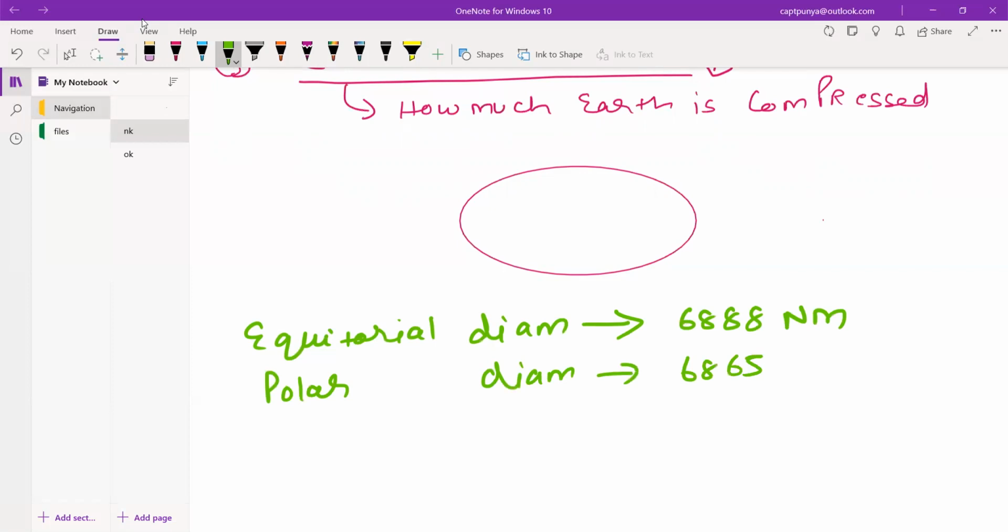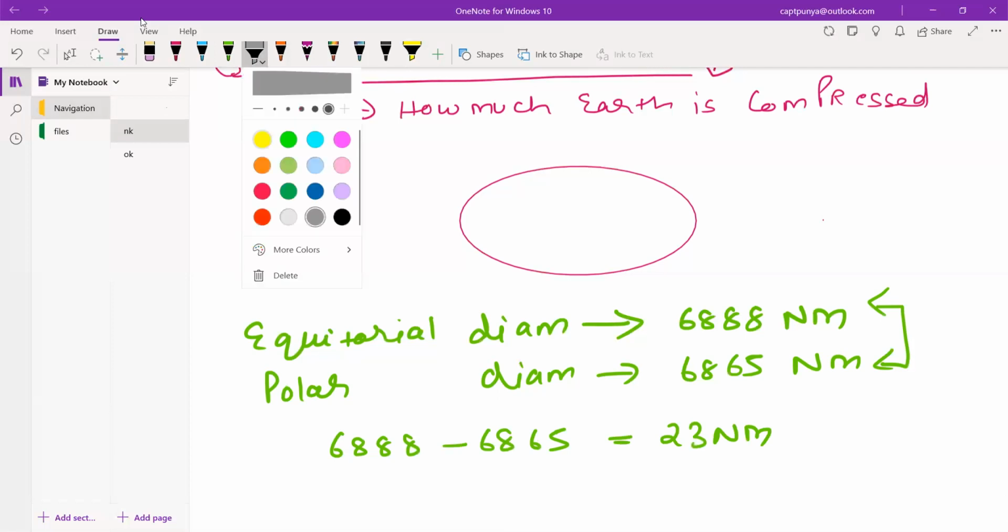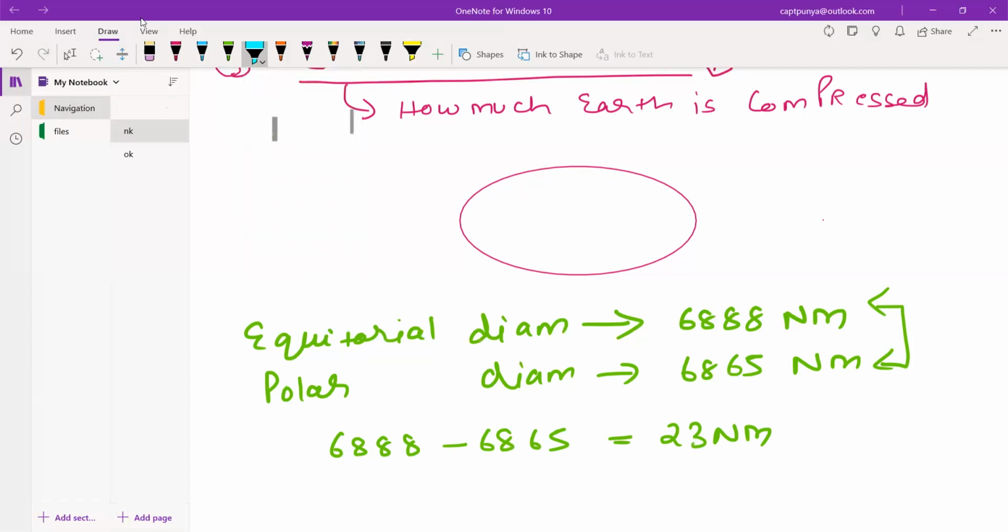So what is the difference between your equatorial diameter and polar diameter? If you minus 6888 minus 6865, it comes down to be 23 nautical miles. This is another thing they will ask you in DGCA examination: what is the difference between your equatorial diameter and the polar diameter. This is very simple. You remember both the values, and you can also straightforward remember this.